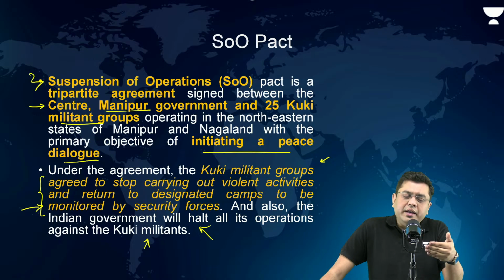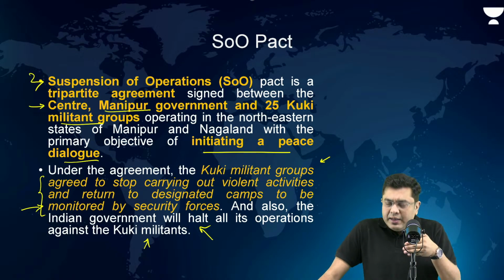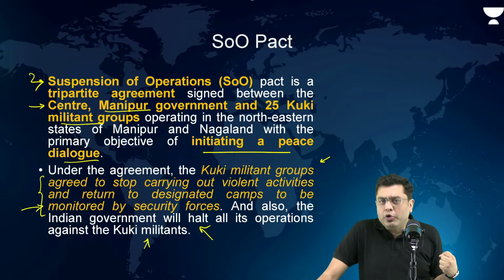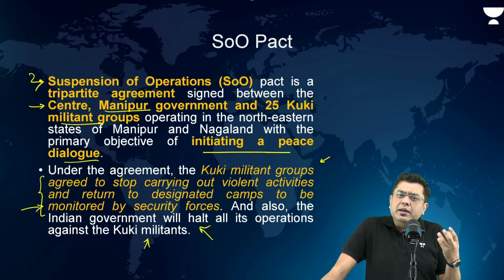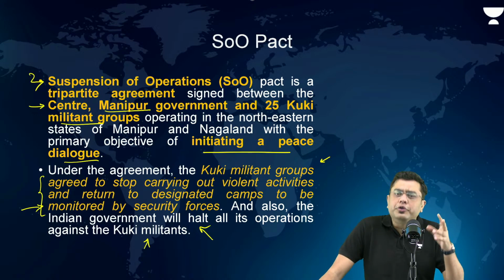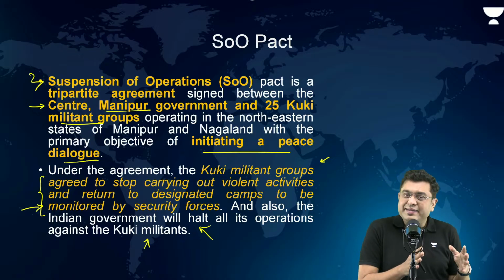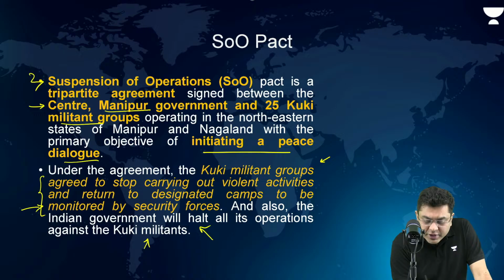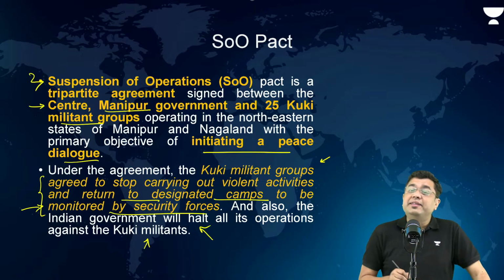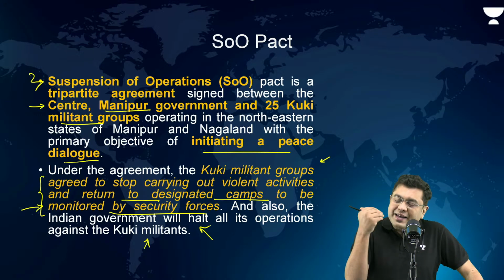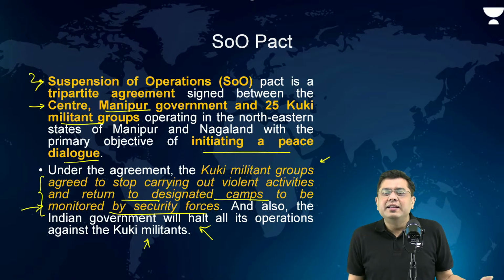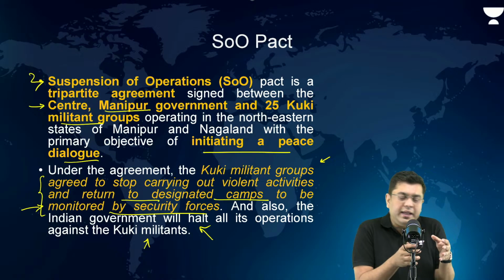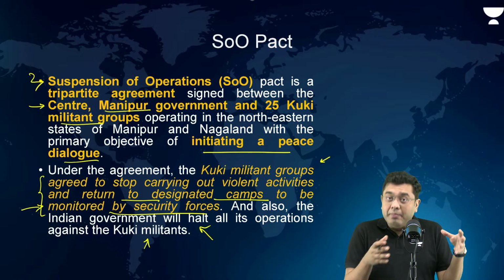Now, this is an agreement which gets renewed every year. For the past couple of years, the state government of Manipur has backed out from this agreement. So that is where there has been a lot of misgivings on both sides. For example, under this agreement, the Kuki camps have to be restricted. As you can see, they have to return to designated camps to be monitored by the security forces. Now, what has happened ever since the cessation of this pact is that the Kukis have been found to be setting up camps in various different areas, more particularly closer to the valley where you have the Meitei groups living.